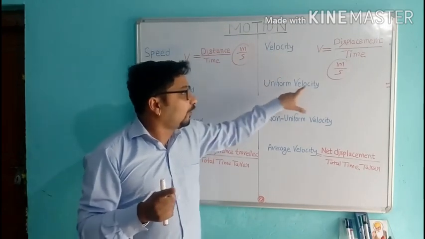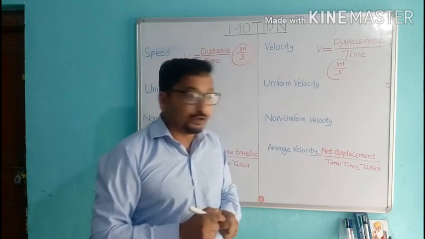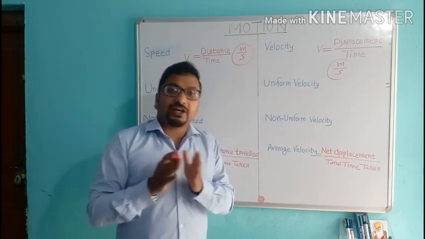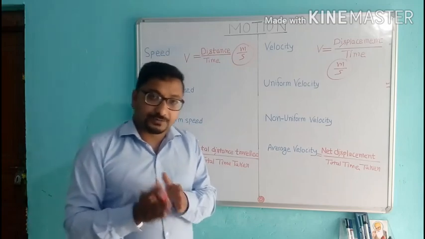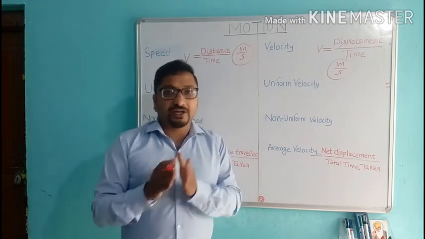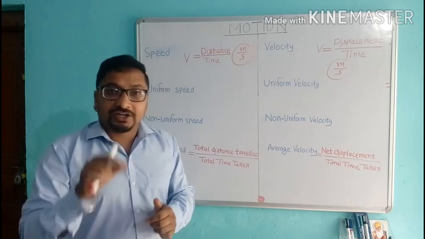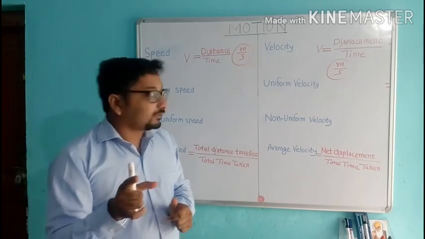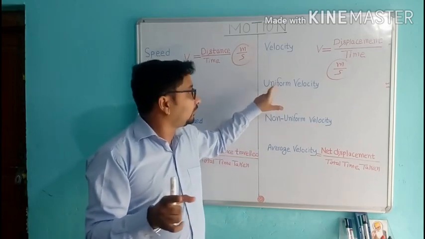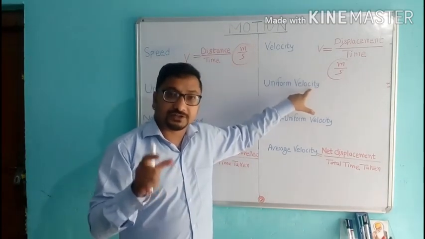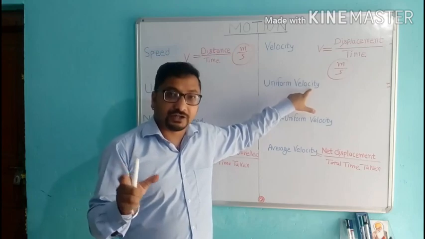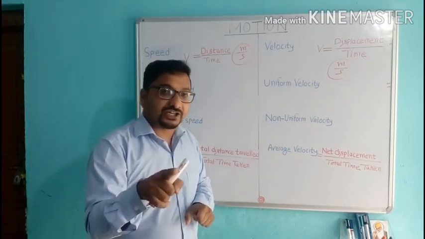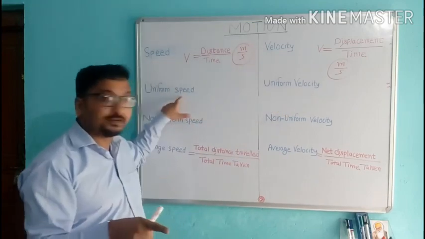Now next, uniform velocity. When an object covers equal distances in equal time intervals in a given direction, then the object is moving with a uniform velocity. Equal distance in equal time interval in a given direction. It involves direction.